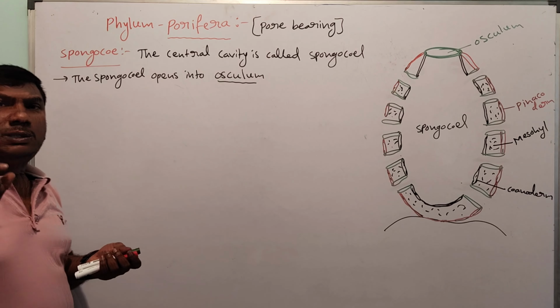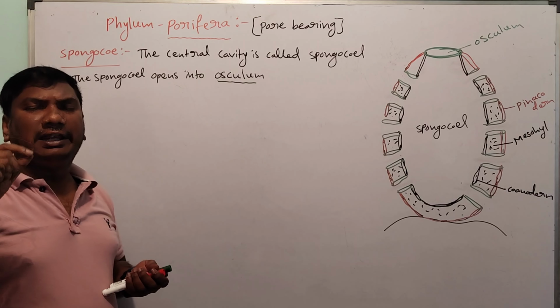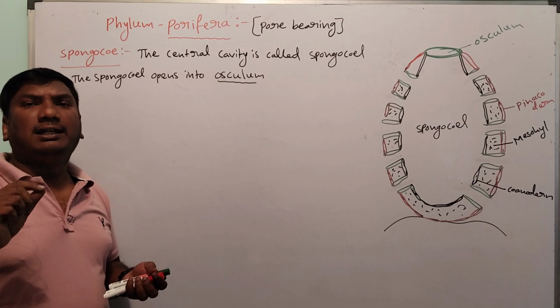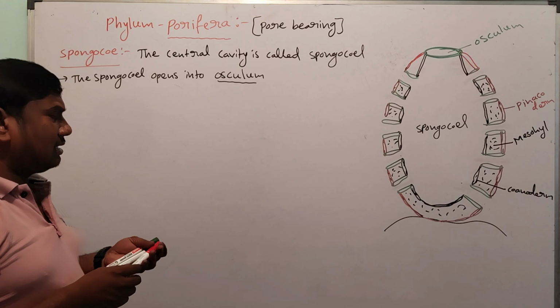Next, in sponges, one very special character is present: the water transport system, which is called the water canal system.